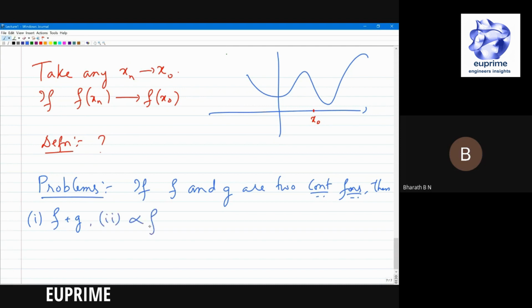Some alpha f, that is, you take f of x, you take 100 times f of x. That's also a continuous function, right? f by g, is this a continuous function? Huh? It is continuous if g is not equal to 0 for all x, right? Okay, let me write this as a condition. g of x not equal to 0 for every x. Okay. What else? What about f times g?